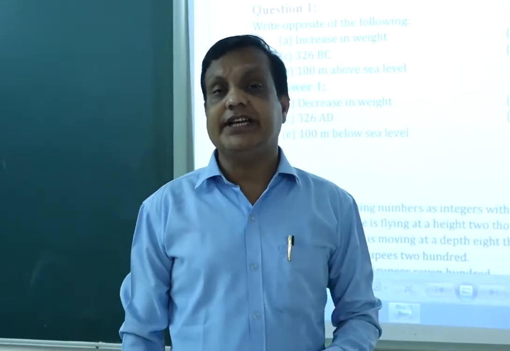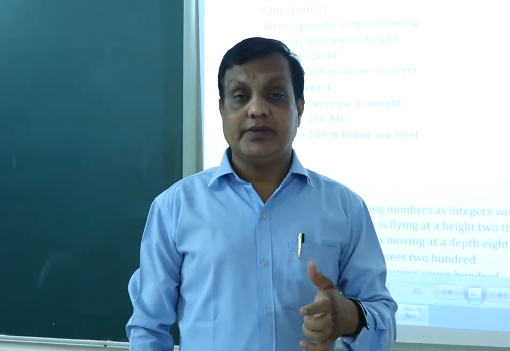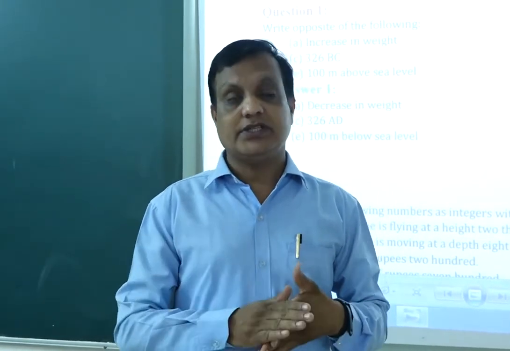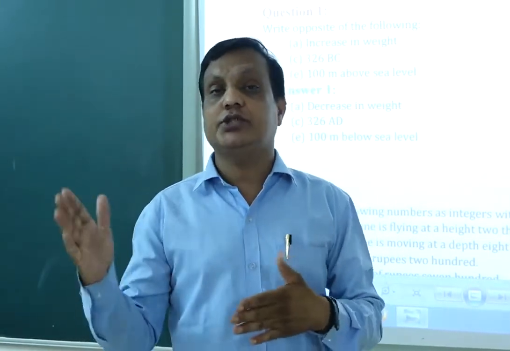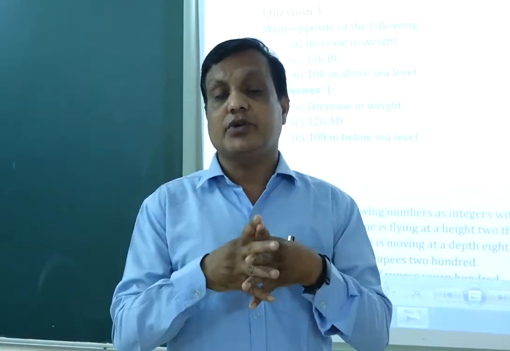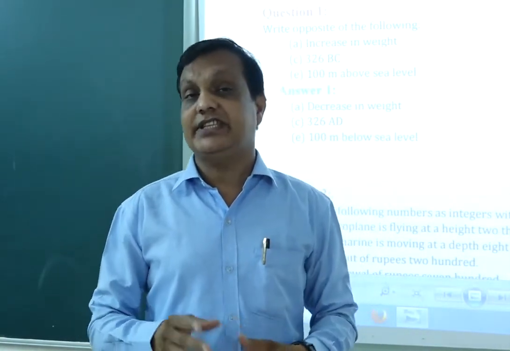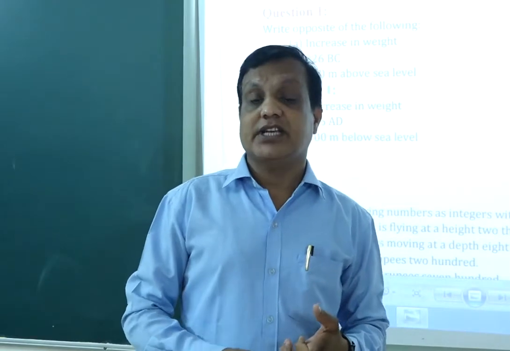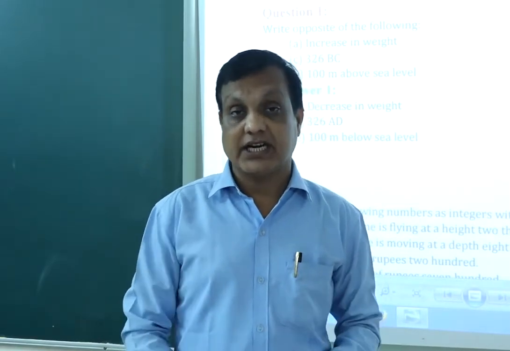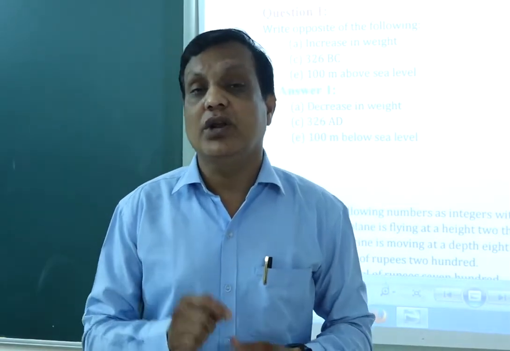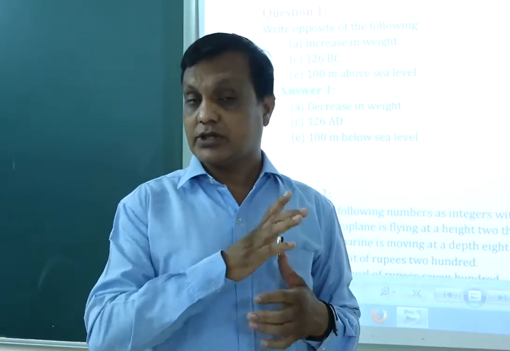What are integers? Integers are one type of number. Integers means numbers which include all the negatives, zero and positives. All numbers together are called integers. As we see, natural numbers start from 1, 2, 3, 4, 5, 6, etc. Whole numbers start from 0, 1, 2, 3, 4, etc.